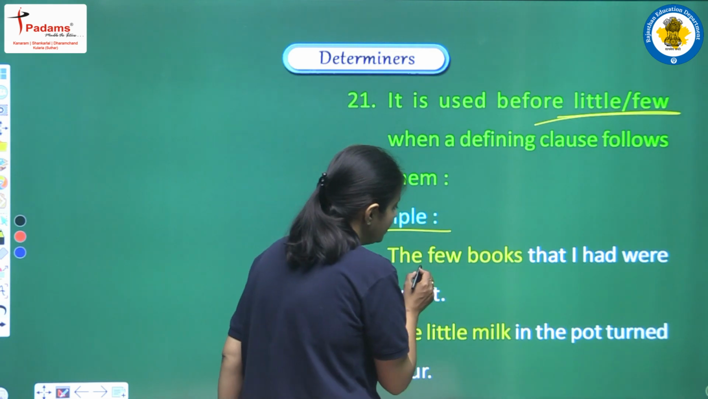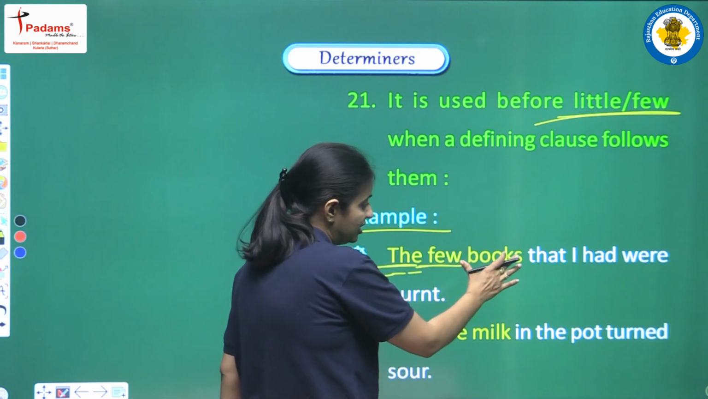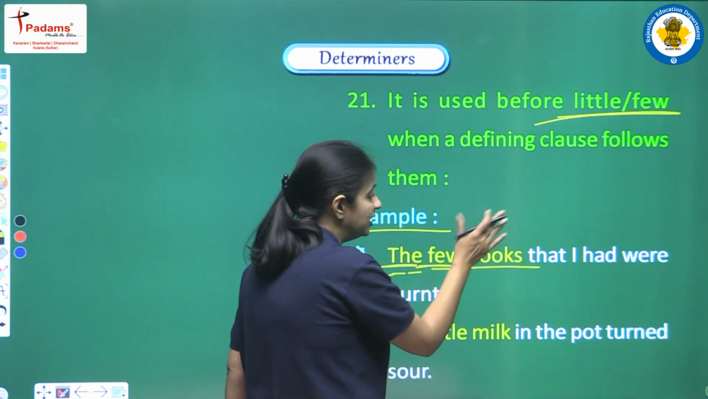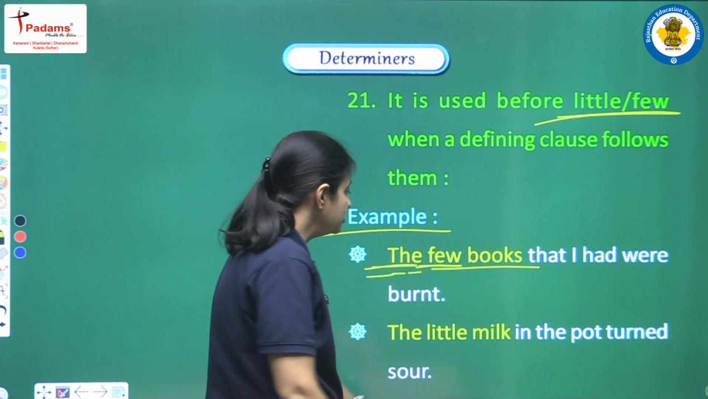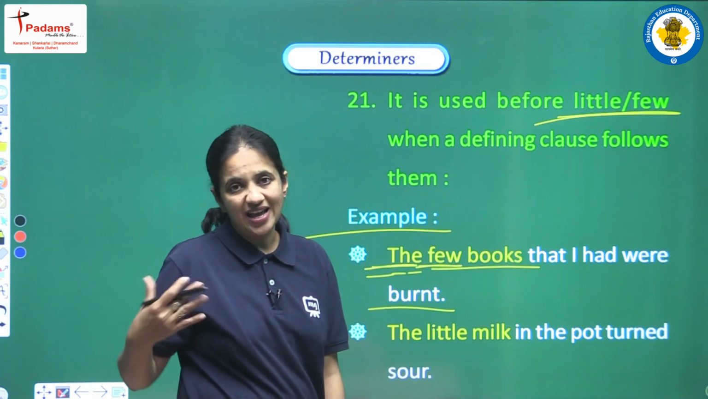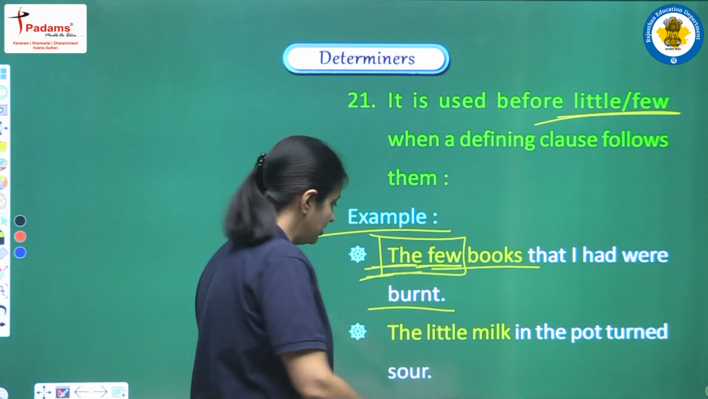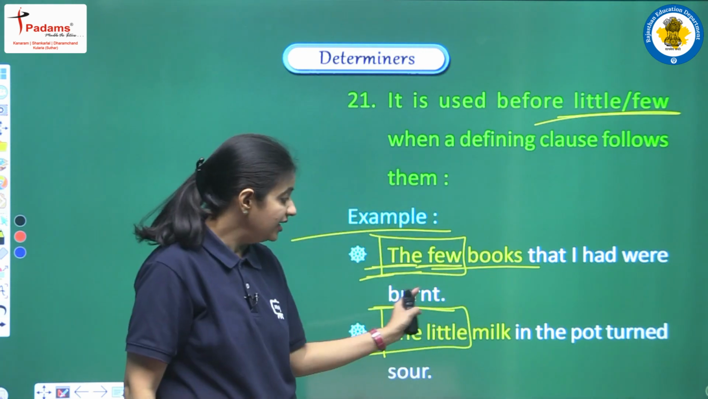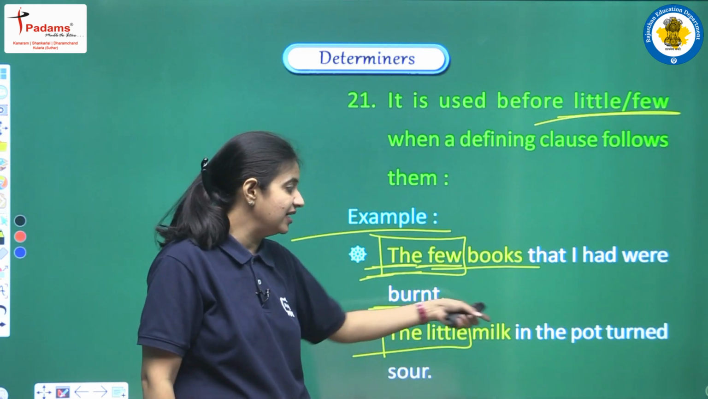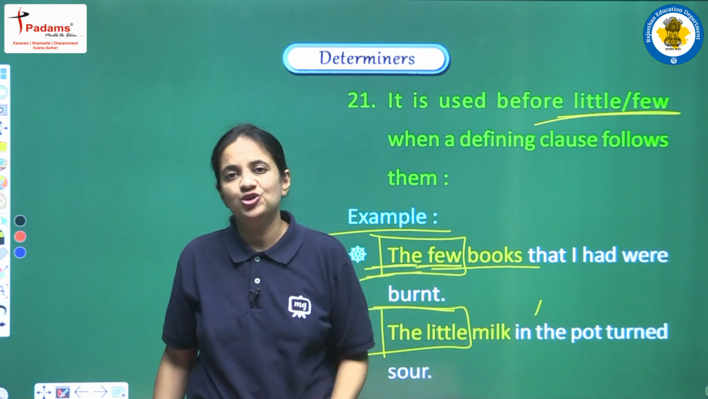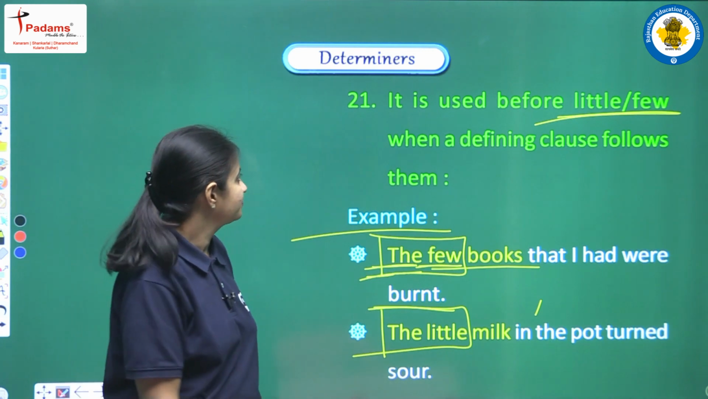So here we are having a few, and here suppose we are having one blank. Now we are talking about the entire books, all the books, the total of the books that I was having, and all the books were burnt. To show the totality we can use the, and the determiner will be the few. Similarly here our determiner will be the little, because here we are talking about the total milk that was there in the pot. So to show totality we have to use the little, or we can say the few.